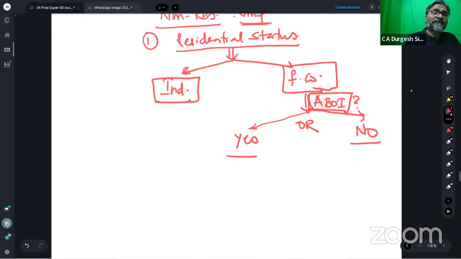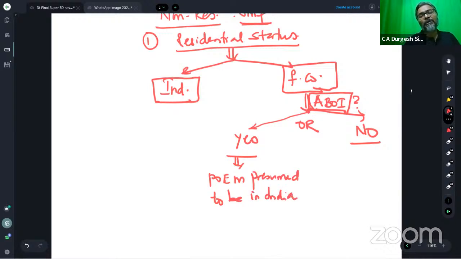So if it satisfies, students, the active business outside India test, then the POEM is presumed to be outside India, provided what?